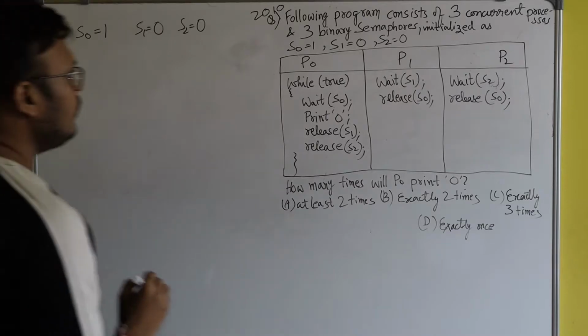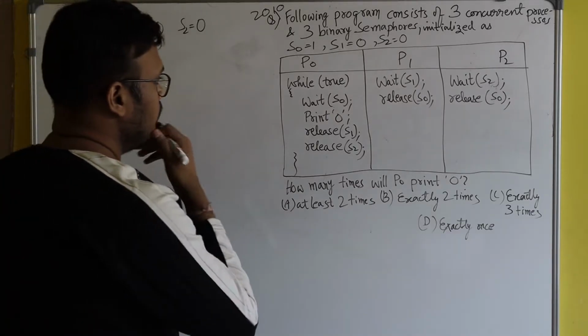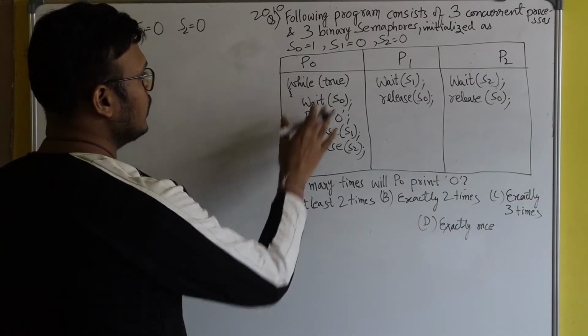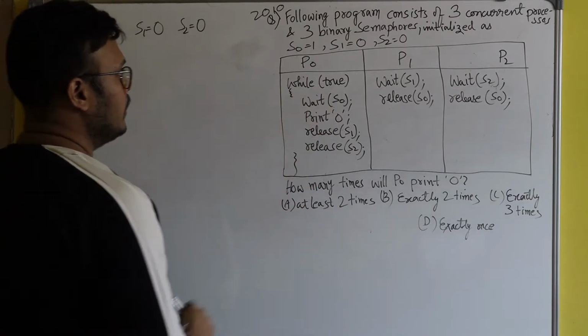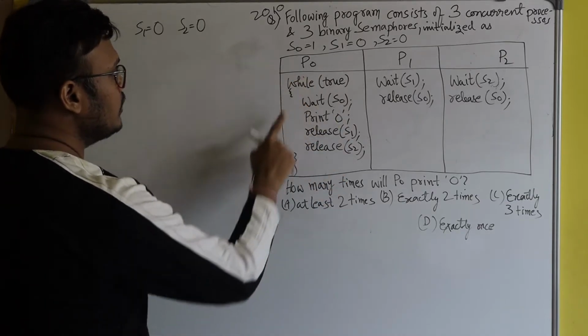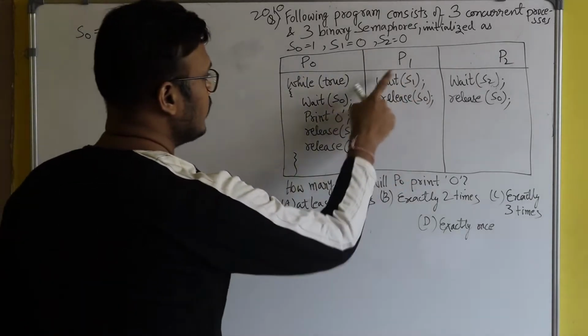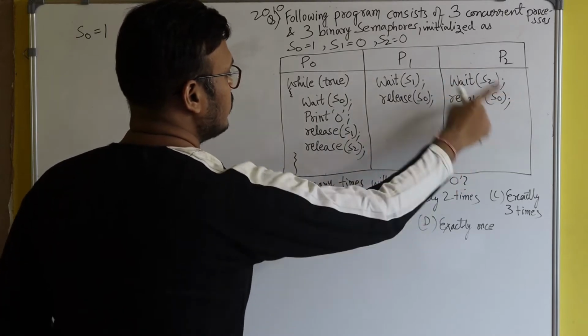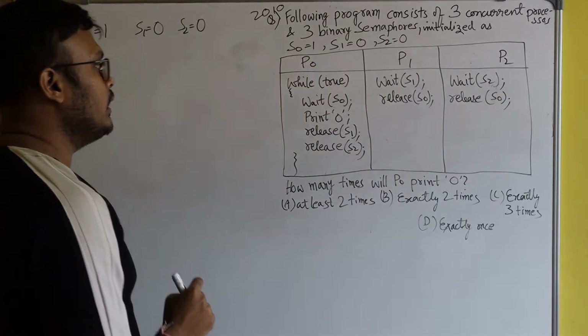Okay, so you see the codes for the processes are given. P0 will execute this code, P1 will have to execute this code, and P2 has to execute this code. And you can see one thing in the code.